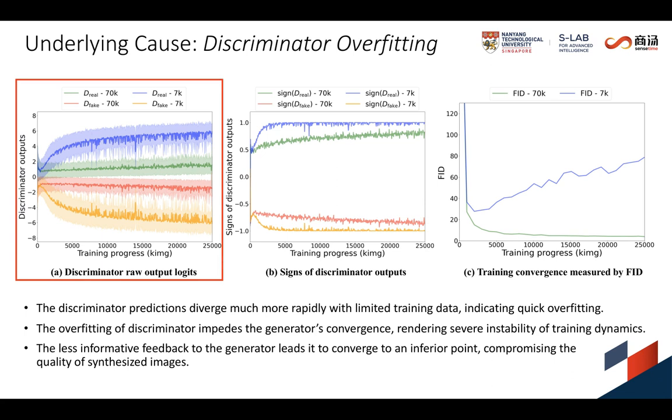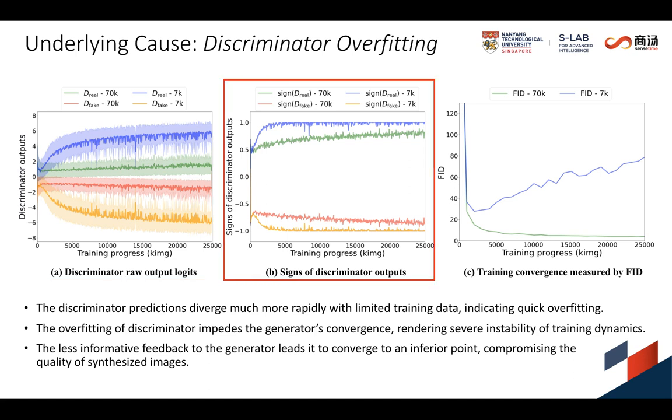As the training progresses, the discriminator with access to only limited data experiences diverging predictions much more rapidly, and the sign boundary turns out to be more apparent. This divergence in prediction shows that the discriminator becomes increasingly confident in classifying real and fake samples.